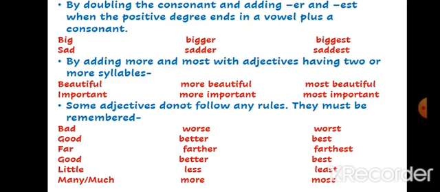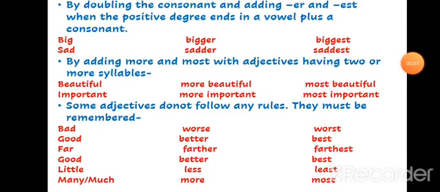So these are the rules, and some adjectives do not follow any rules. You must remember them. Like bad, worse, worst. Good, better, best. Far, farther, farthest. Good, better, best, given twice together. Little, less, least. Many or much, then it will be more and most.